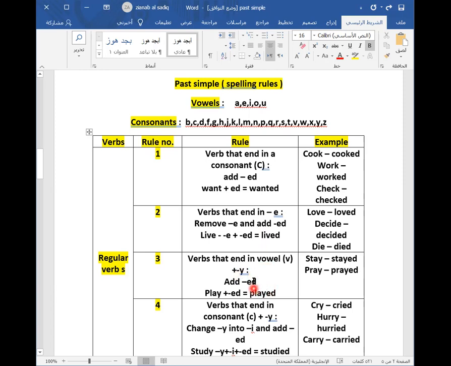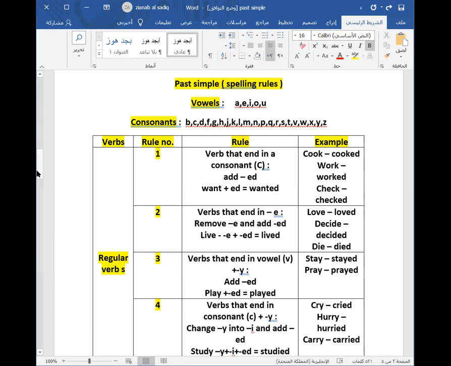Rule number 3: verbs that end in a vowel plus y. If the last letter is y and before the y is a vowel, you should just add -ed. For example, pray, prayed; play, played; stay, stayed.